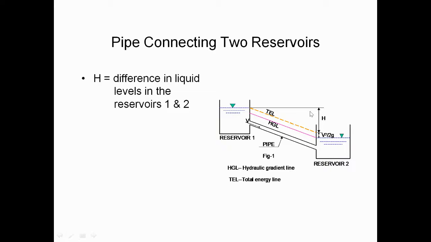So H is equal to the difference in liquid levels. H is nothing but the difference in liquid levels in reservoirs 1 and 2.